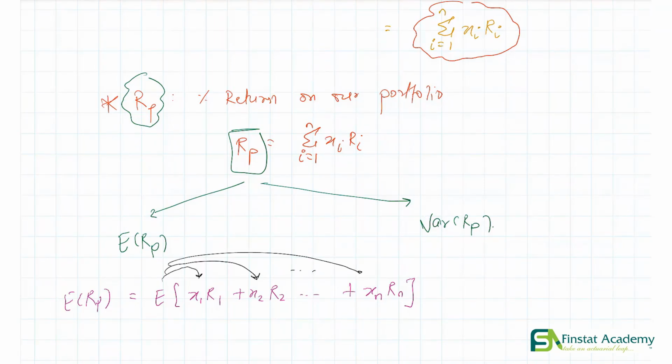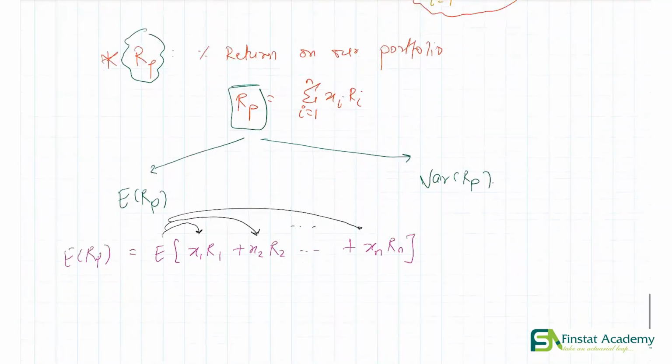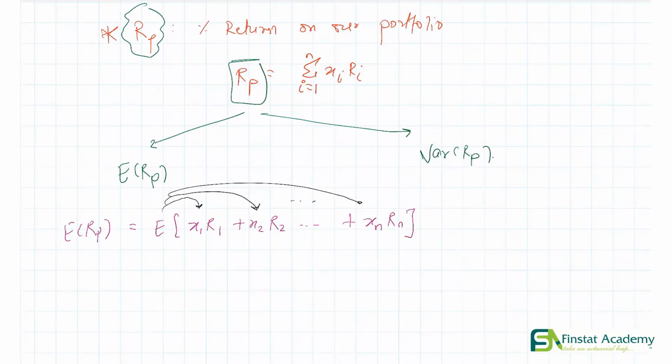Expectation of x plus y is simply expectation of x plus the expectation of y. So if we distribute our sum, what do we get? The expectation of the first thing plus the expectation of the second thing, so on till the expectation of the last thing.